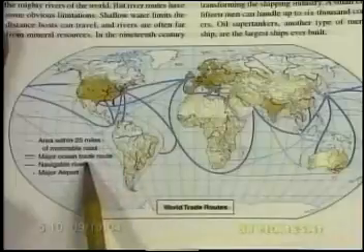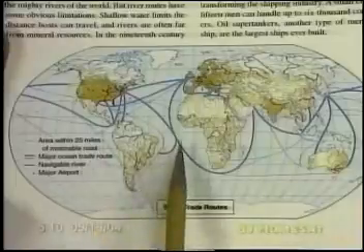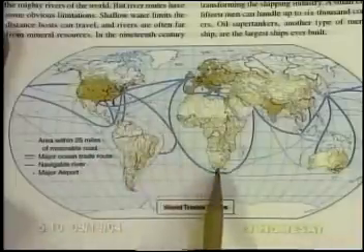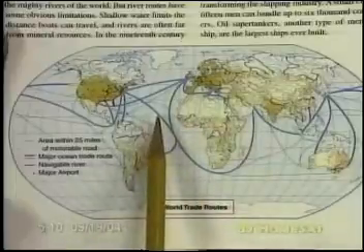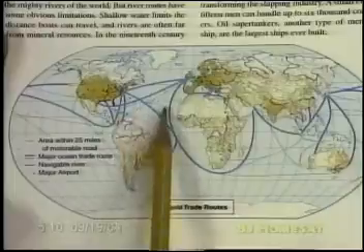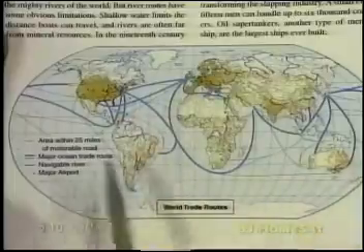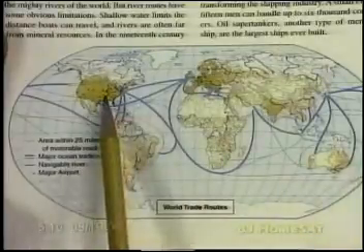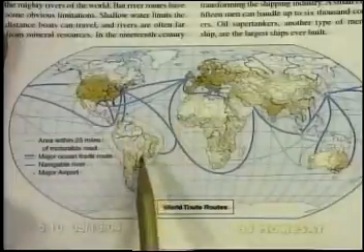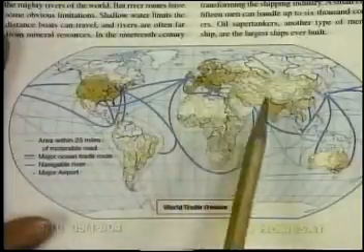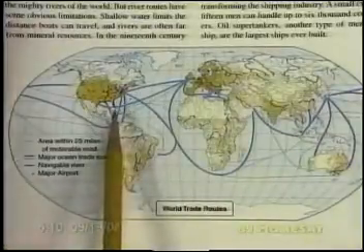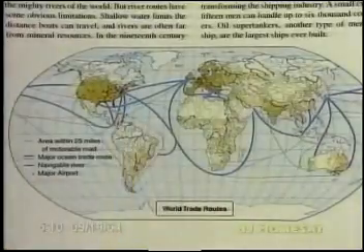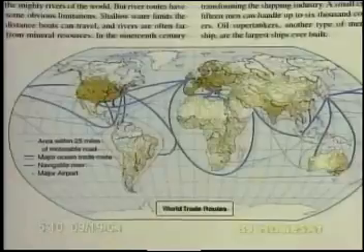Okay. Major ocean trade route. Notice some are very thick lines. Those are the really major ones, and the thinner lines, they're also considered major, but they're not as big. Navigable rivers are a dark blue. You can see those on the different continents. And major airports are the little red dots. Okay, so now that we know what everything stands for, let's use this to answer a few questions.